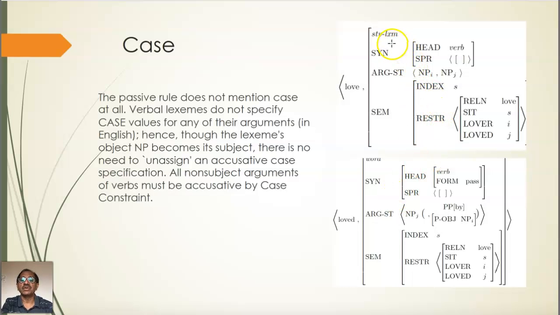So when you derive a passive form from the strict transitive verb lexeme, the object in the argument structure becomes the subject, right? And so it will not carry any case. There is no case mentioned in the lexeme, so this will not carry any case, and we do not need to unassign any case here. And automatically, because it is in the subject position, this is not accusative. This will only be nominative by default.